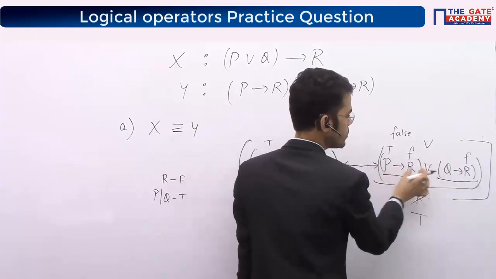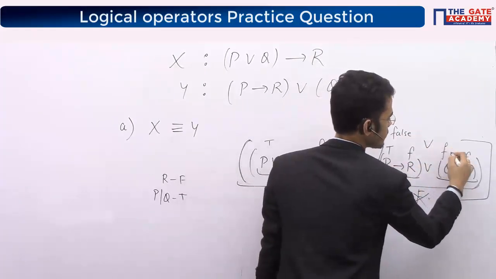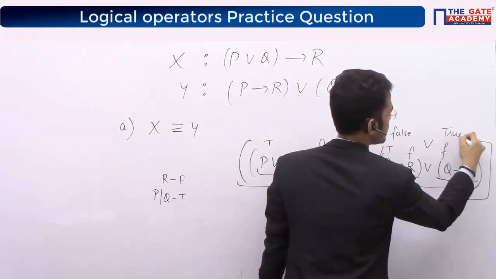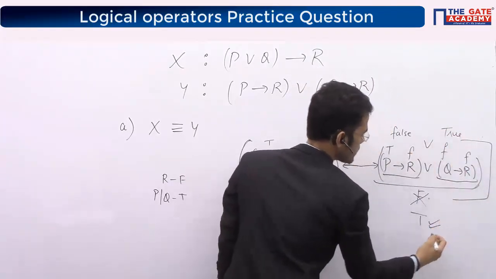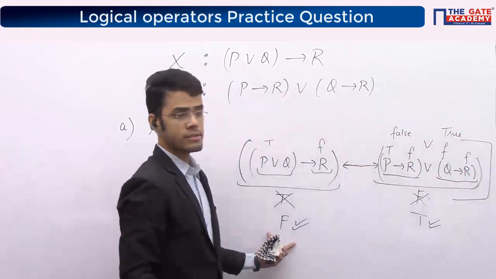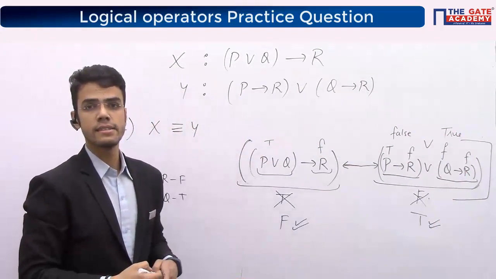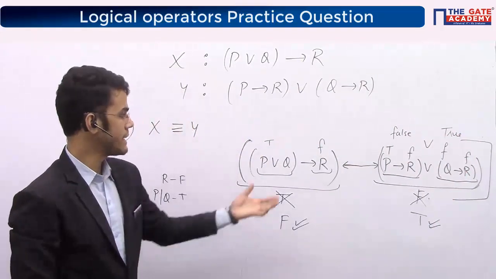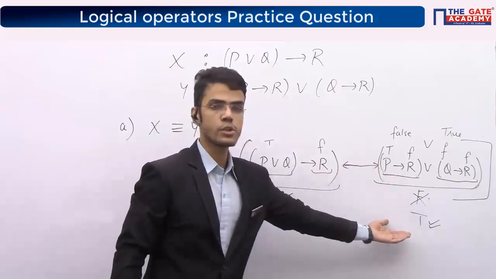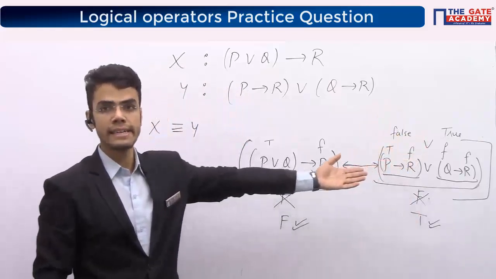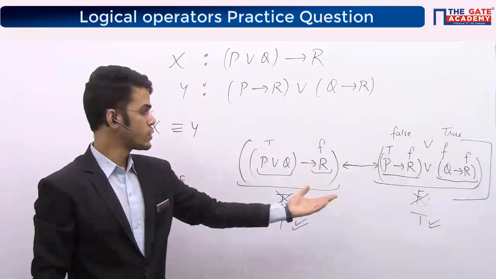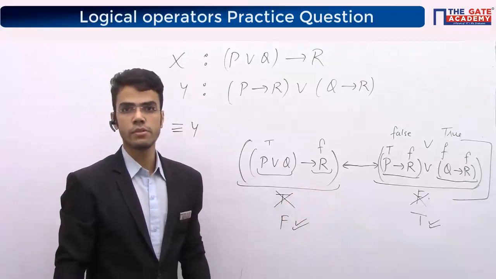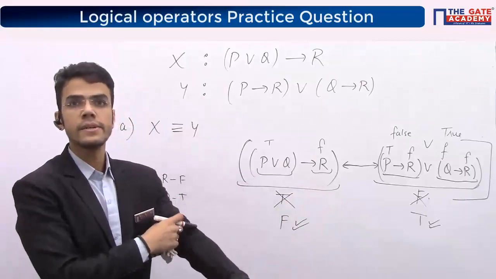P I put as true. Q I can put as false itself, right? So false implies false will give me true. False or true? Yes, I got true. So what I am saying here is true or false. Yes, I am able to generate the invalid case, right? This is becoming false, that is becoming true, and finally the entire expression will become false. So clearly, this is invalid. This is not valid and not a tautology, right?